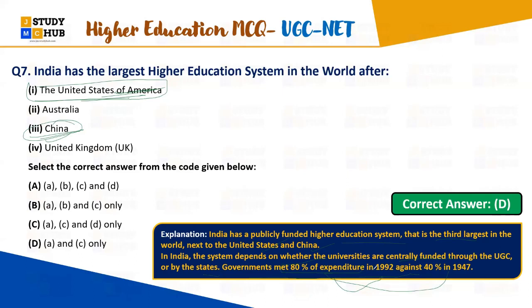So that is the growth of higher education. That's why we say it is a report that India has the largest higher education system in the world after USA and China. Okay, is it clear, everybody? Do not make the mistake next time. ठीक है,